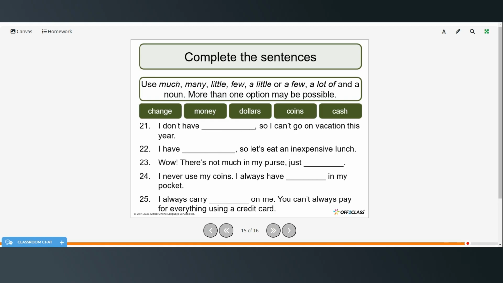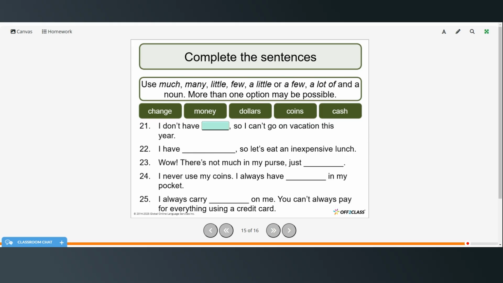Alright, now you're going to complete these sentences using much, many, little, few, a little, or a few, a lot of, and a noun. And more than one option might be possible. Again, pause the video, try them on your own, and then restart when you're ready to check your answers.